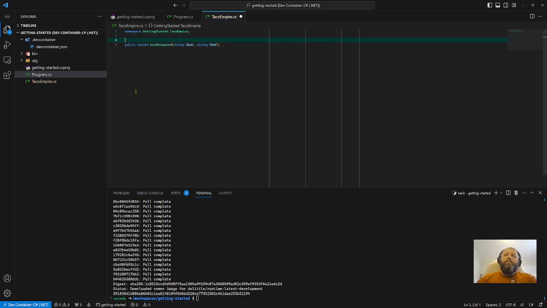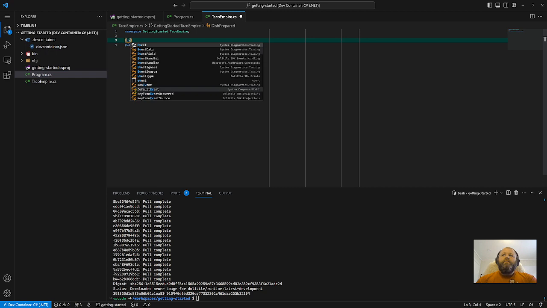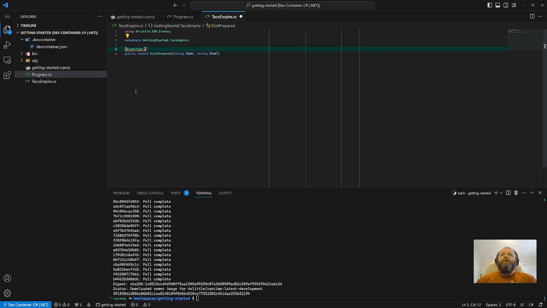For the SDK and runtime to uniquely identify things, it needs identifiers on them. So we tag this with an event type tag, and we just give it a generated GUID. This means that if I ever rename the DishPrepared, it would still be the same event.